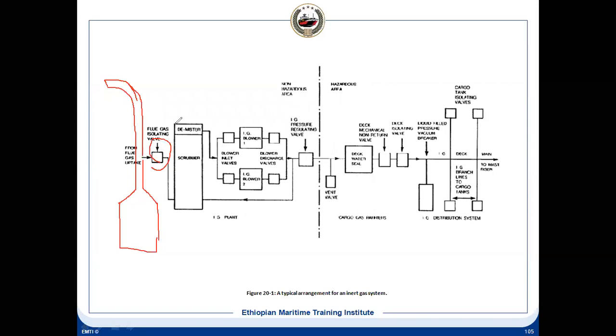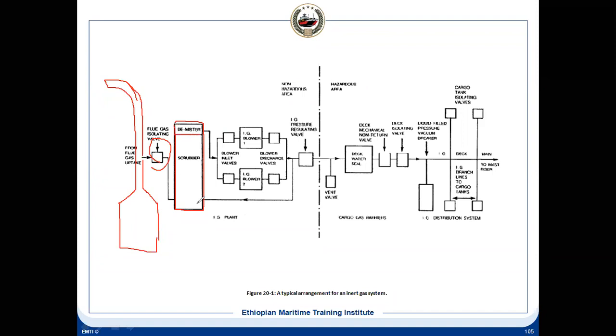Then this is the scrubber, where it is cooled and cleaned. After that, we'll see the individual components, all the major components. And this is the scrubber. Since we have seen that it is cooled and cleaned by direct contact between the flue gas and the seawater, there will be a carryover of seawater. So this carryover, which we don't want, if there is a carryover, what will happen? That will go to the piping system and that will cause corrosion.